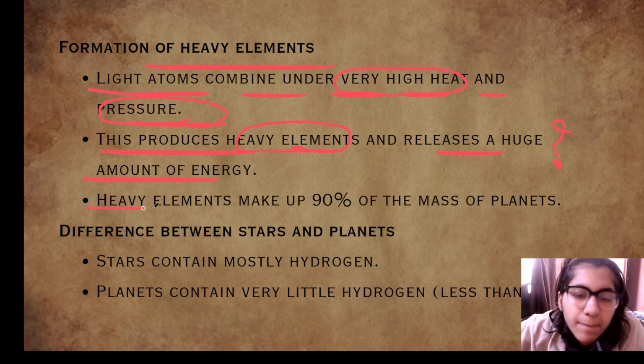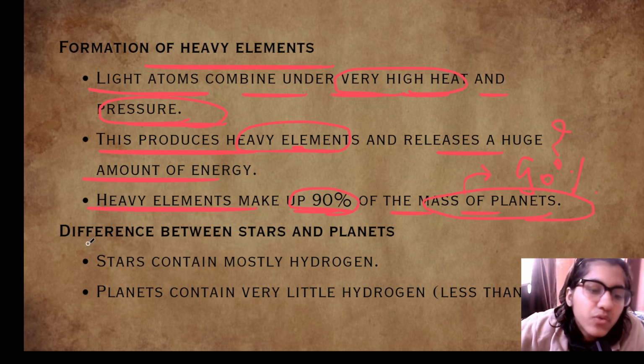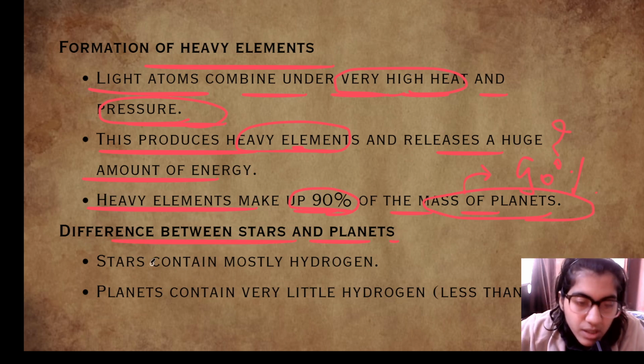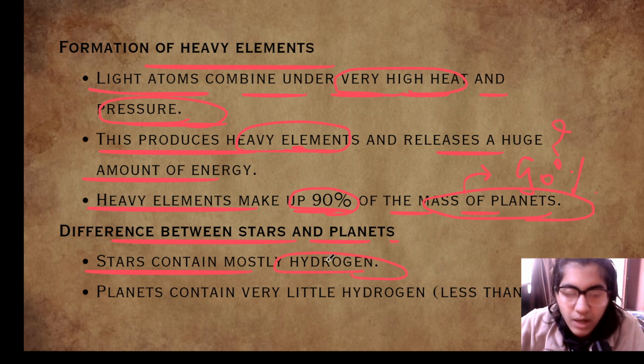Heavy elements make up 90% of the mass of planets. So 90% of the mass of the planets is made up of heavy elements. Difference between stars and planets. Stars contain mostly hydrogen.